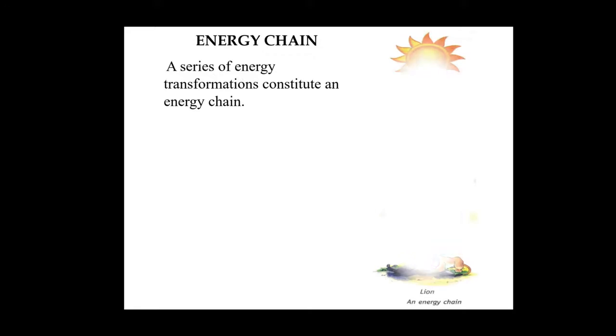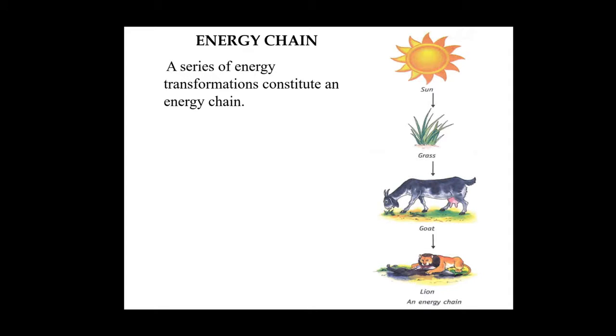Now about energy chain, what is it? A series of energy transformations constitute an energy chain. Look at this picture. Here, from sun, the grass will absorb the energy and then it will be eaten by goat, and goat will be eaten by lion. So this is about the example of energy chain.